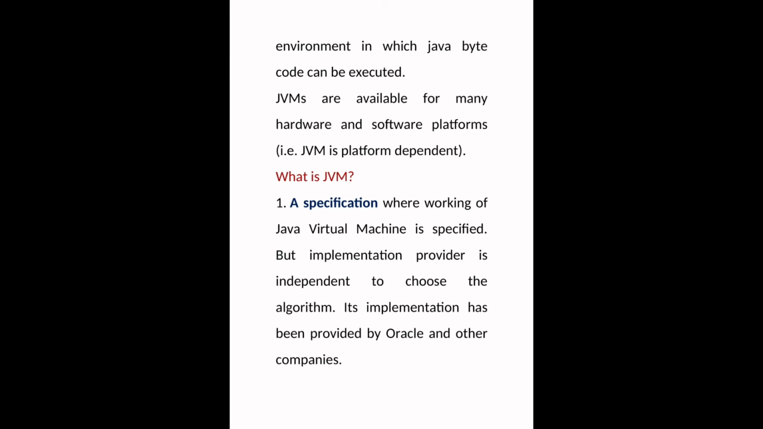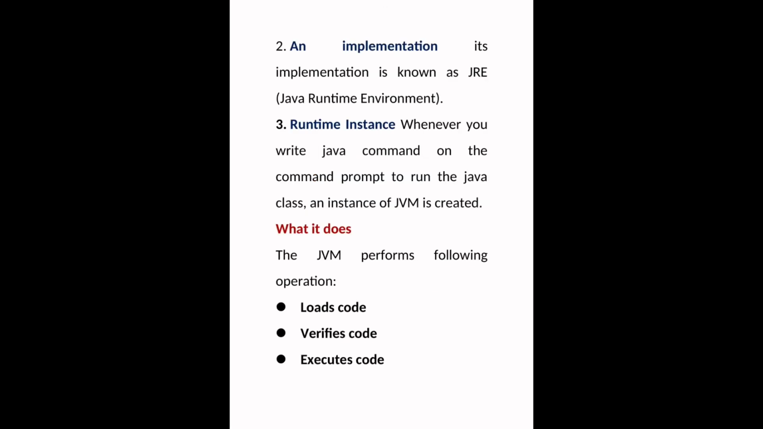Every operating system like Windows, Macintosh and Linux has different JVMs. They are not the same JVMs. So the Oracle Corporation provides different kinds of JVMs, Java Virtual Machines, to different operating systems like Windows, Macintosh and Linux. Second, an implementation. Its implementation is known as JRE, Java Runtime Environment.